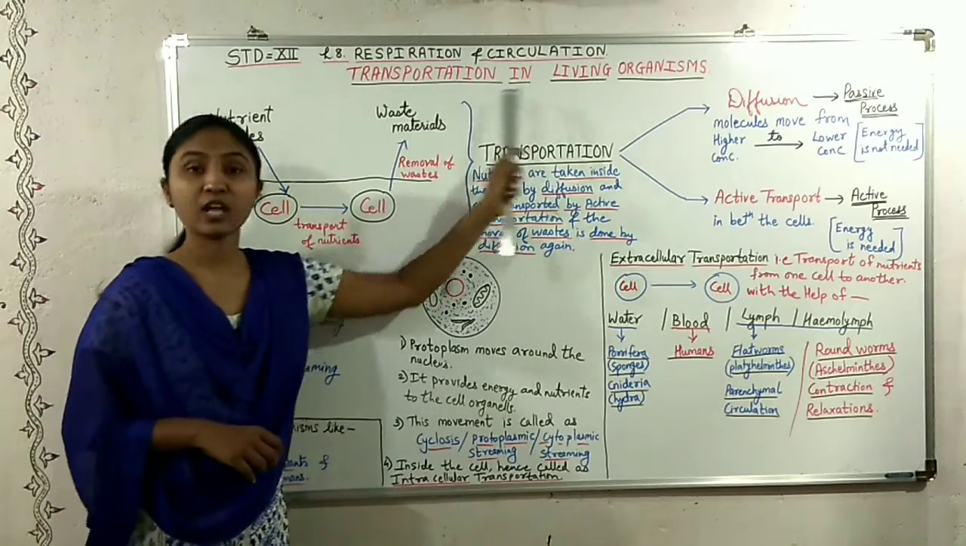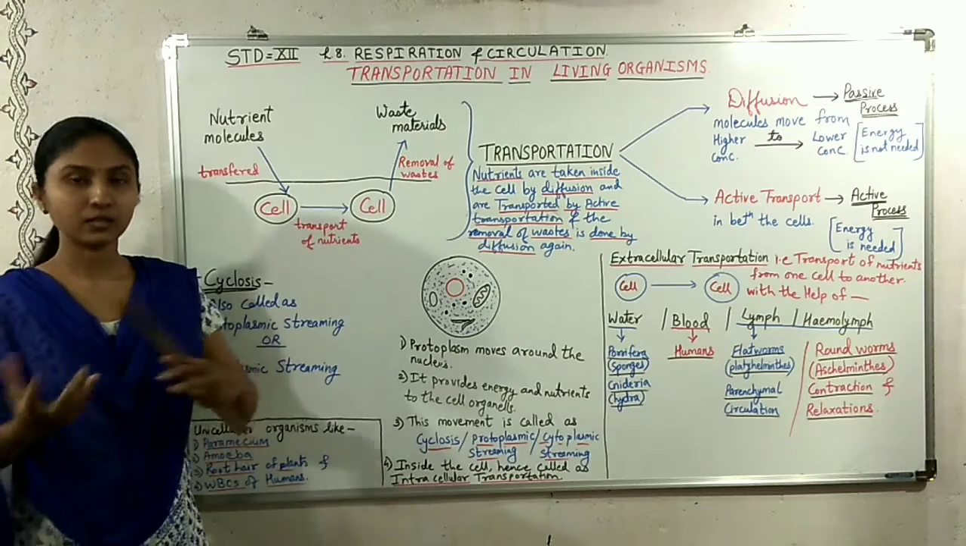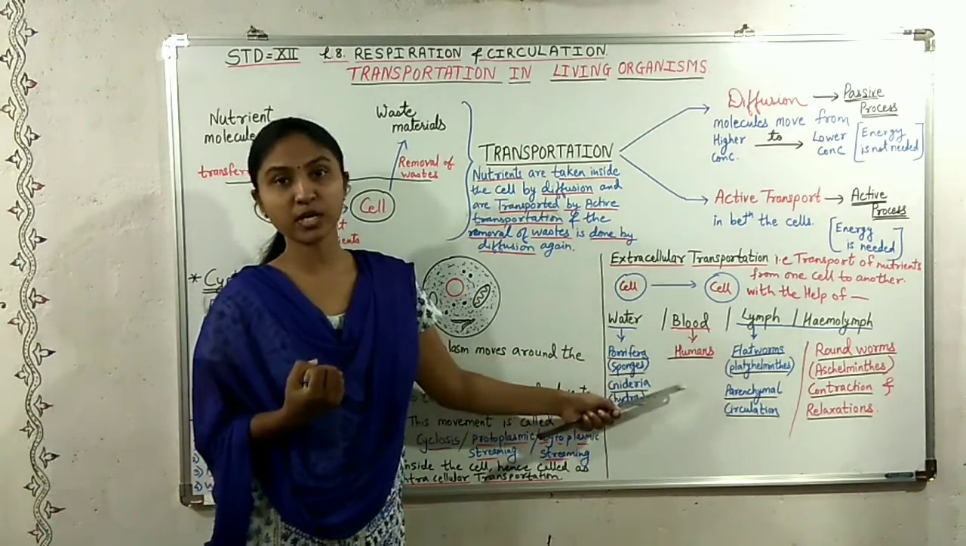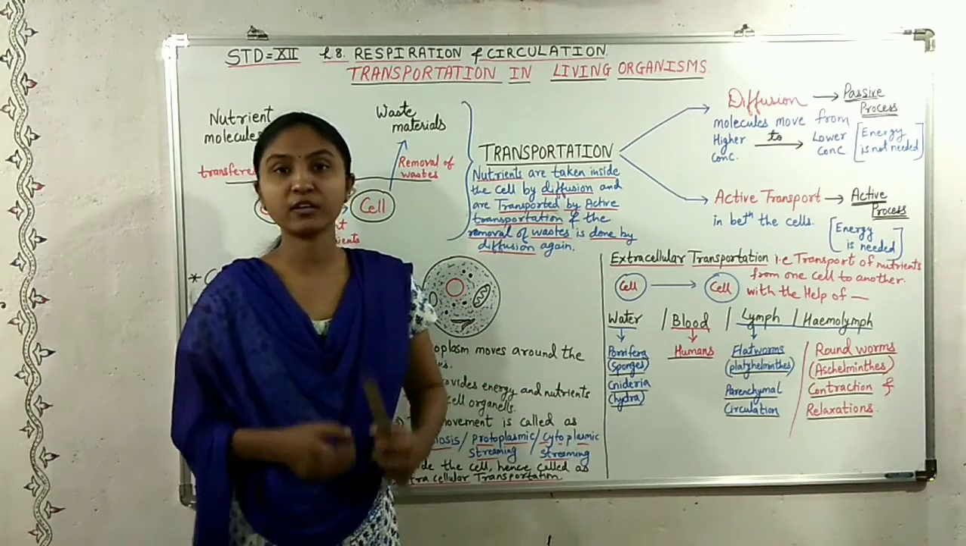So this is the transportation in living organisms. In another part, we will see how the blood is used for the transportation in humans. That is, we are going to learn the human circulatory system.